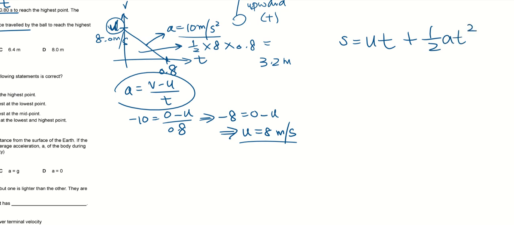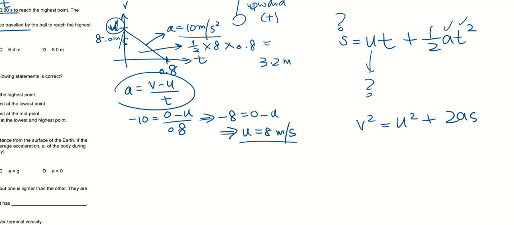s equals ut plus half at square. This is the unknown. I'm supposed to find the s. This is also unknown. This is known. This is known. Alright. So this one is not very useful because I have two unknowns in one formula. So how about I try, what is v? v is the final velocity, right?